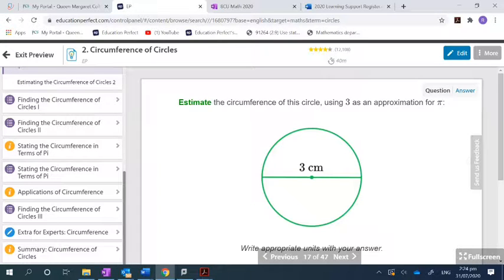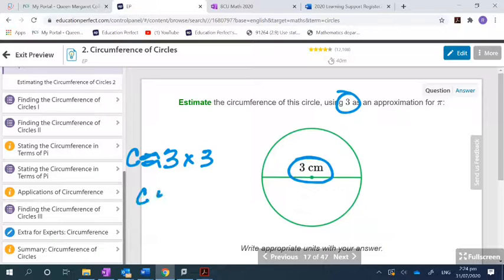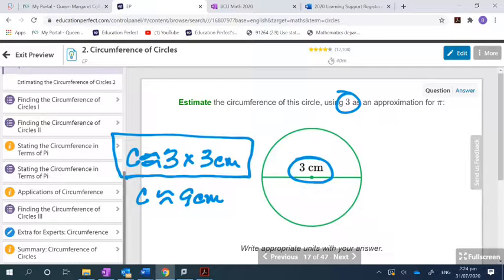So the estimate of the circumference of this circle, what is the formula, and the number they want you to use for pi? 3. So circumference is about, why about? Because we rounded, we're using approximation, times what is the diameter? Which gives us the circumference of about what? 9. 9 what? Centimeters, exactly. Make sure you put those units in there. On this assessment, if I don't see every bit of this, including the units, it's wrong.